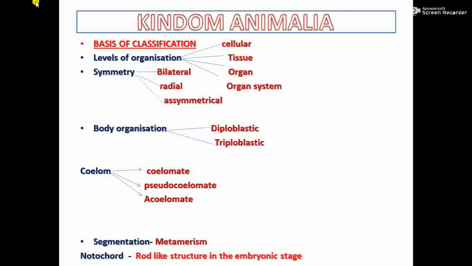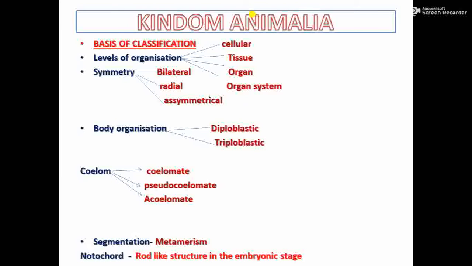But irrespective of these similarities, there are so many differences. So according to the differences, animals are classified. So we cannot learn all animals as one kingdom Animalia. Of course they are kingdom Animalia, but as per the differences they are classified into different phyla.